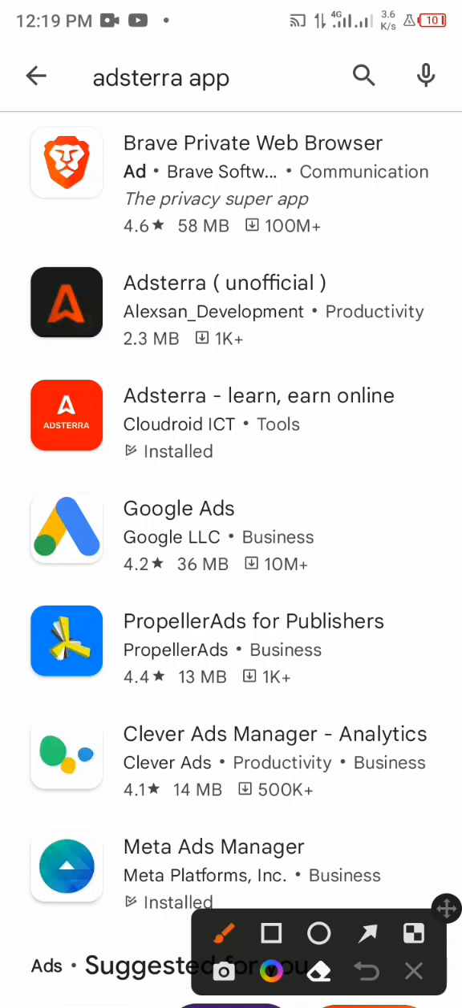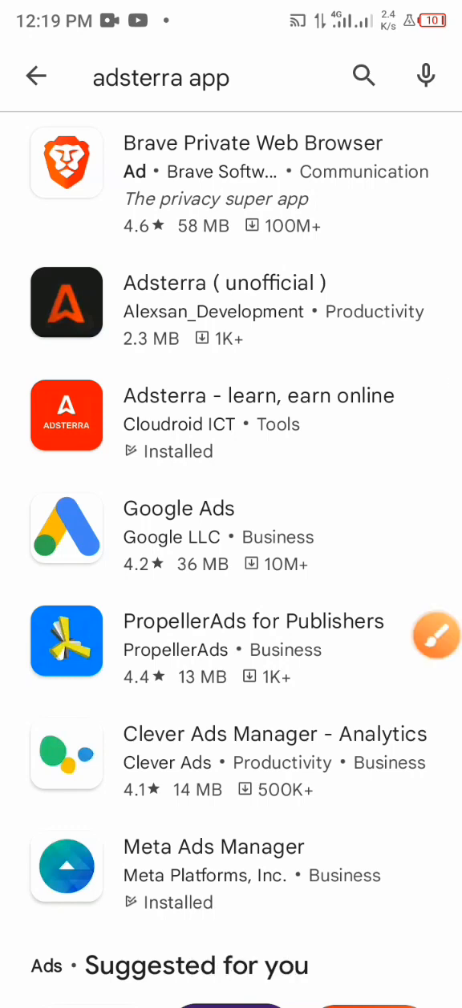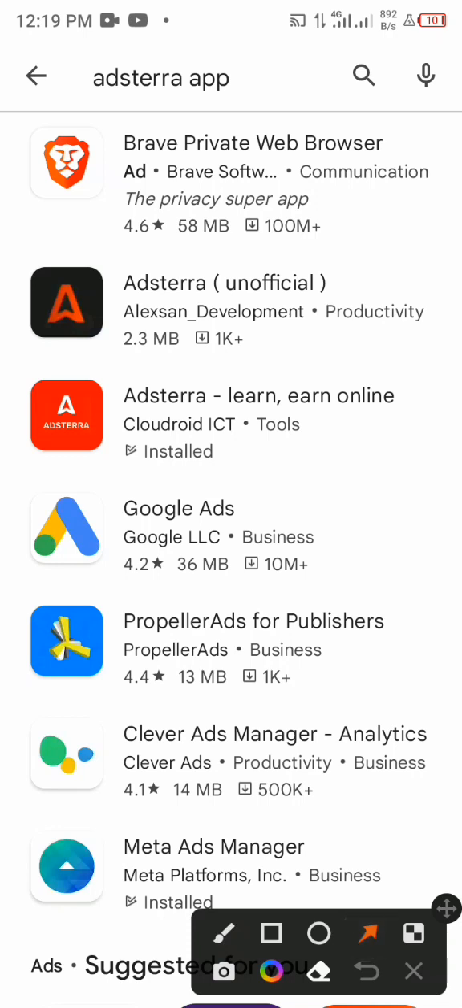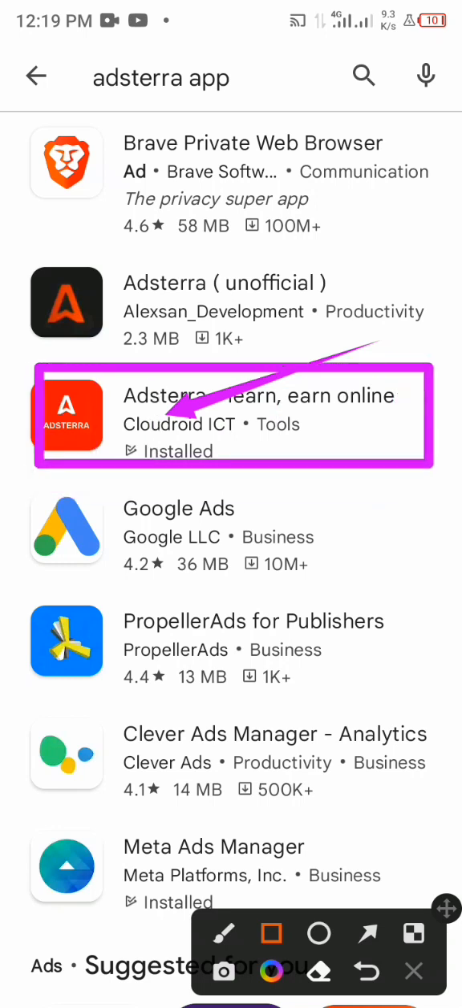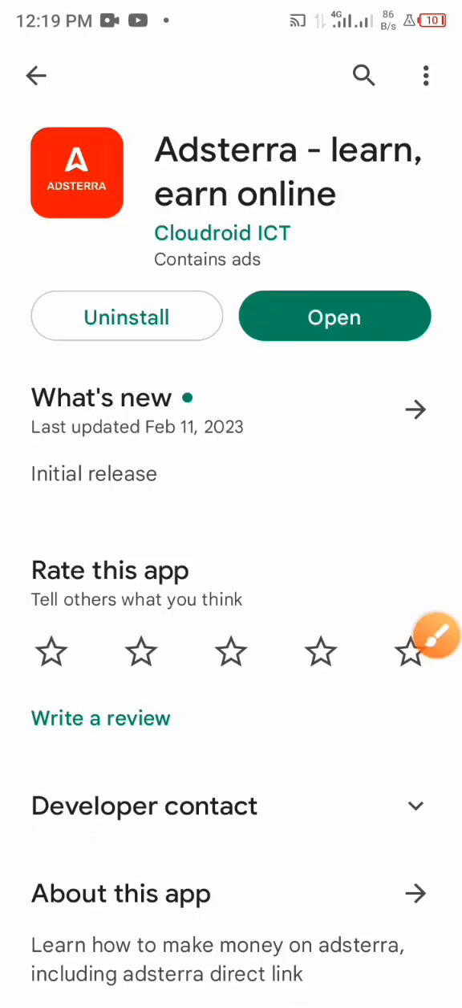You're going to see two different Adsterra apps here. You just download this particular one with the red background. This is the one I'm talking about here. Once you install this app, you just need to open it. I'm going to show you what others are saying about Adsterra.